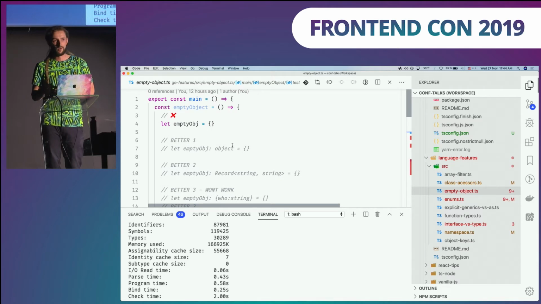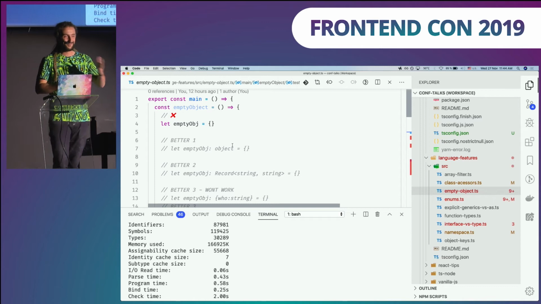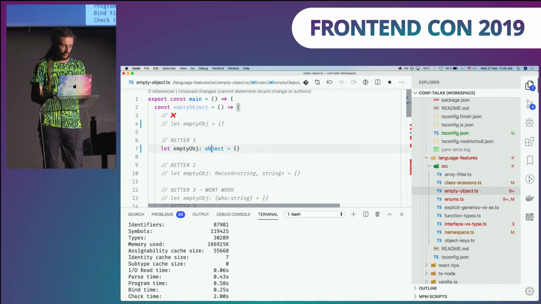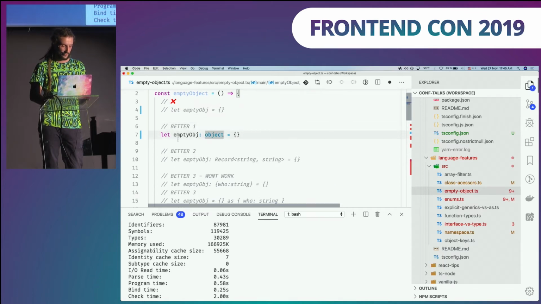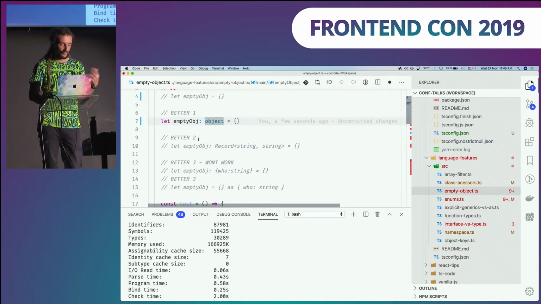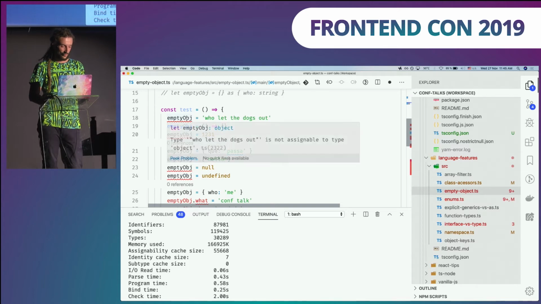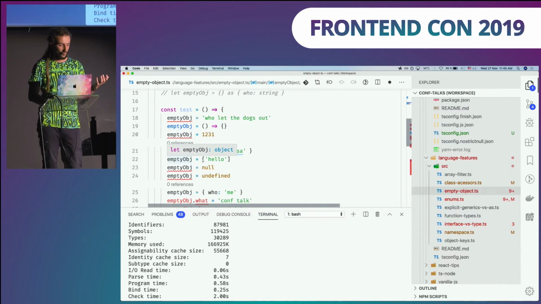Now we have unknown. So if you really don't know what type you should use, you should go for unknown. So please skip this type. It's very dangerous. Instead, you can use the object type, right? This is a better option to initialize empty-ish objects, but still, you can assign functions and arrays because those are objects in JavaScript.